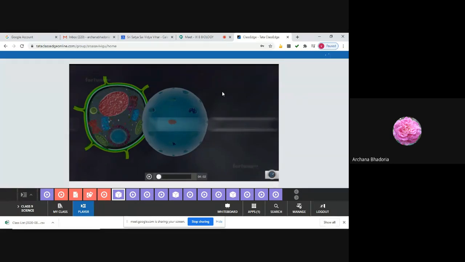and contains nucleotides, nucleosides, chromatin threads, and nucleolus. Chromatin threads and nucleolus.